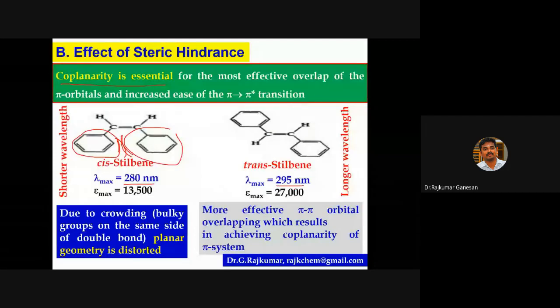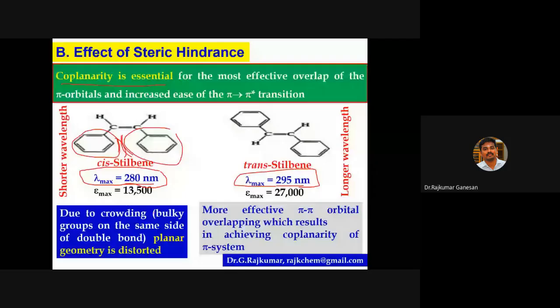So you can easily distinguish cis and trans by the use of UV visible spectroscopy. If it is a trans isomer, the lambda max value will be high. If it is a cis isomer, the lambda max value will be lower. This is how you can differentiate cis and trans. You cannot differentiate these two isomers by many other methods, but by spectroscopy you can differentiate cis stilbene and trans stilbene. Next, the effect of solvents.